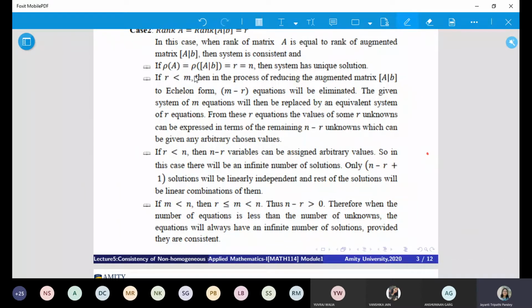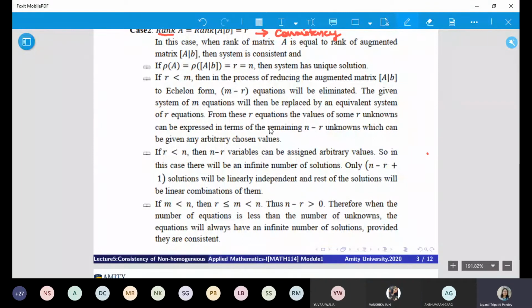We have the first condition satisfied, that the rank is the same, right? The rank of A and the rank of the augmented matrix is R. Now, this is the basic condition of consistency. So I hope there is no doubt in it. This is the condition of consistency.